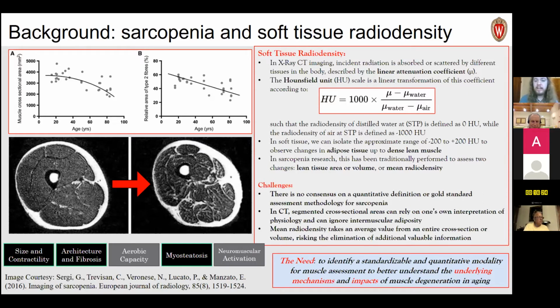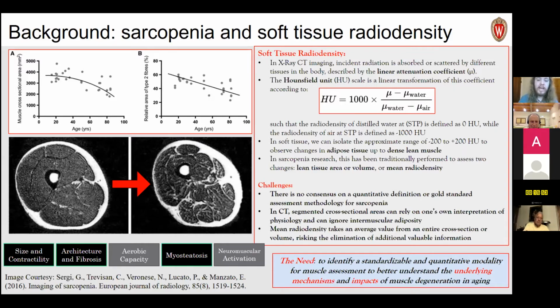Now, there are a number of challenges with this. There's no consensus, of course, on a quantitative definition or a gold standard assessment methodology for sarcopenia. And in CT, these cross-sectional areas rely on one's own interpretation, largely on physiology. Where do muscle bellies begin and end? How do you control for partial volume effect? And mean radiodensity, the other metric, takes an average from all of these values. So an incredibly detailed and dense picture, we average out to just a single mean value.